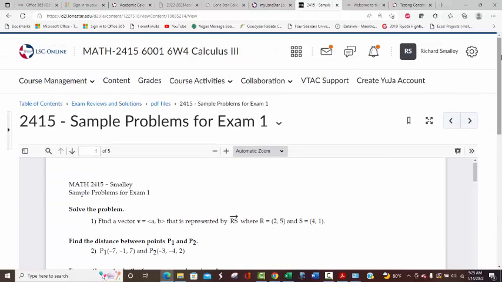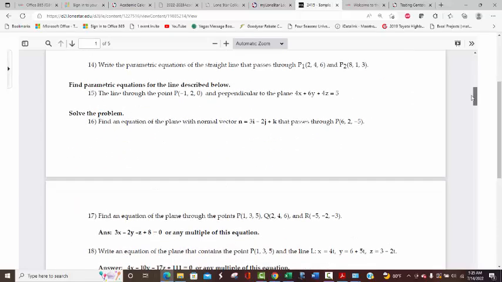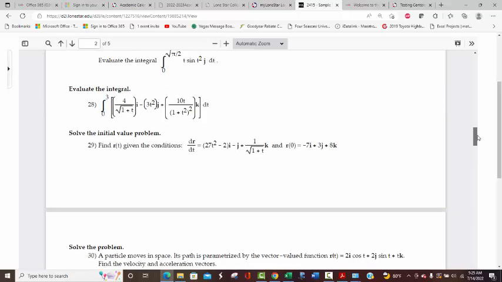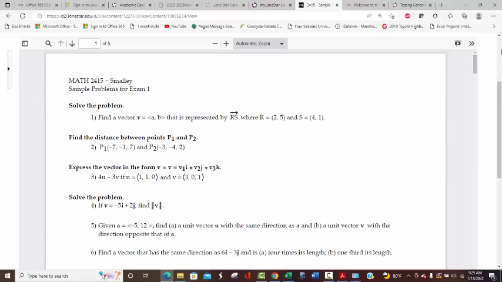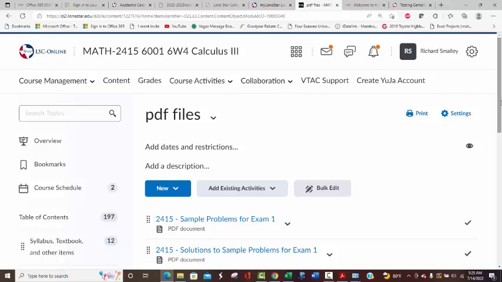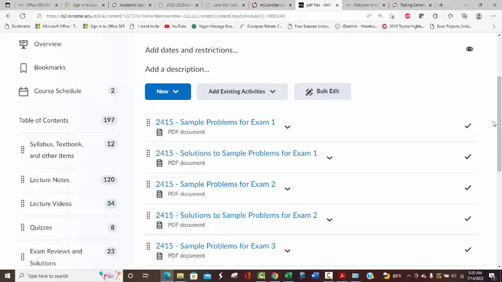Let's say if you get stuck on things, let's see how many are on this one. Probably a lot because there are a lot of sections, but the tests aren't only 40? Okay. Figured there'd be more, but anyway. Let's go back up here. And solutions mean, like I said, I think that sample problems file will have answers at the bottom, but solutions means my handwritten solutions.